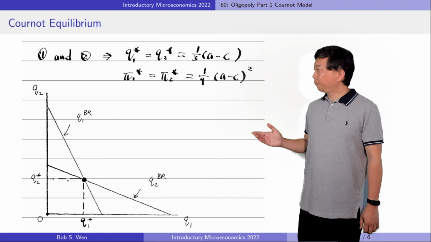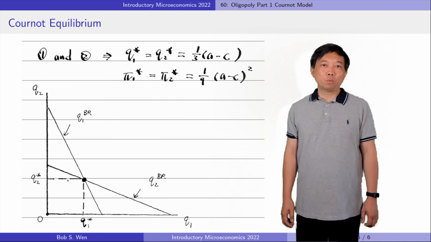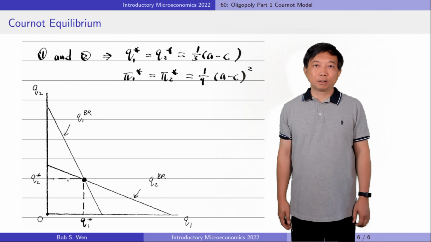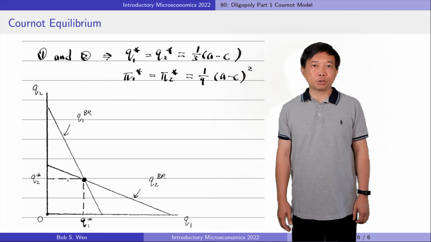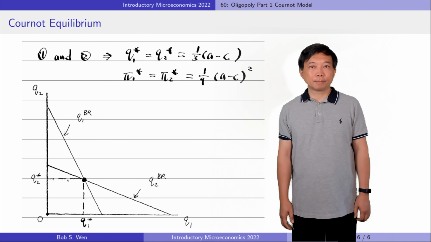Each oligopoly firm's profit maximizing output is equal to 1 over 3 times (A minus C). Each firm's profit is 1 over 9 times (A minus C) squared.